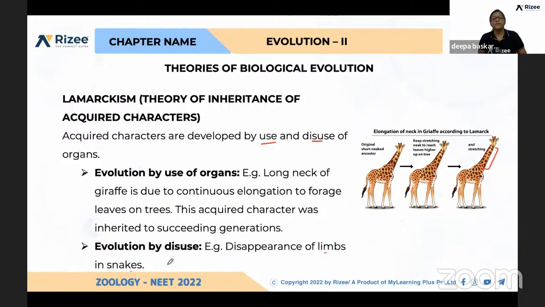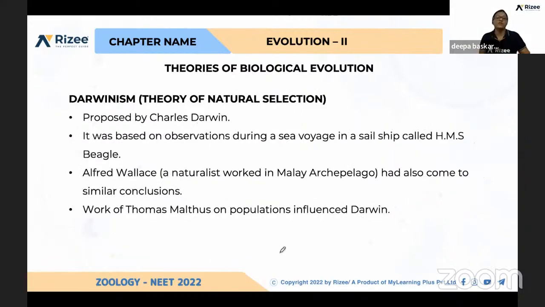Because of this disuse, because there is no use of limbs in snakes, they disappeared. But how this happened, he didn't explain. So these are the two you should remember in Lamarckism: evolution by use of organs and disuse of organs. Acquired characters are developed because of this use and disuse of several organs. So this is Lamarckism, the first theory.